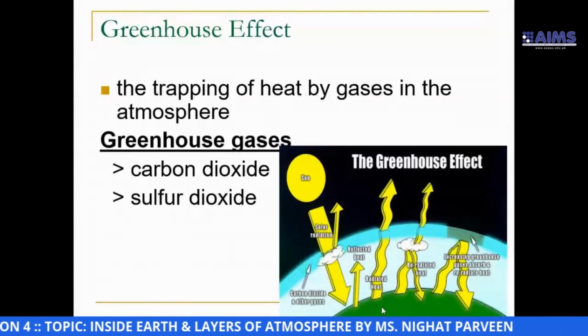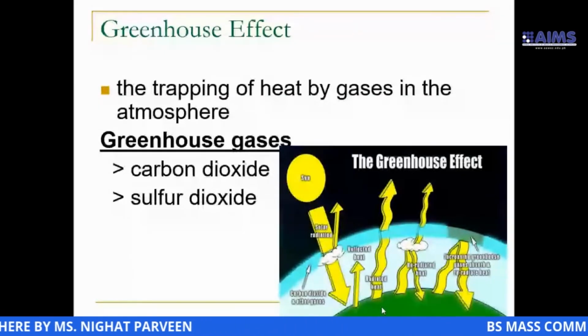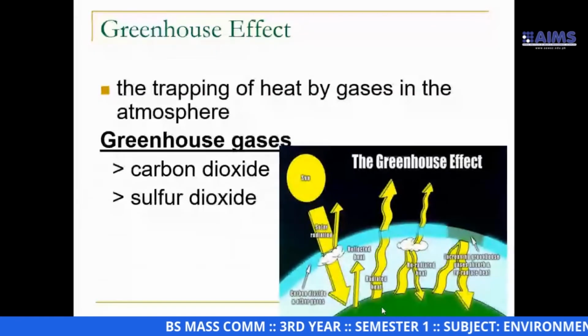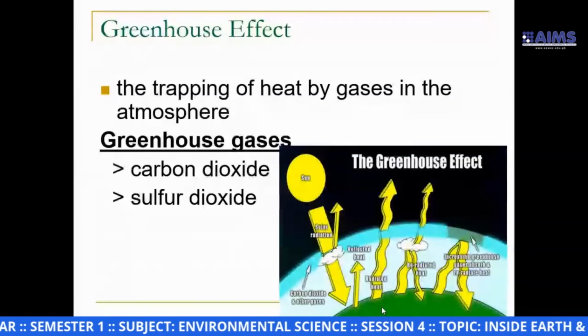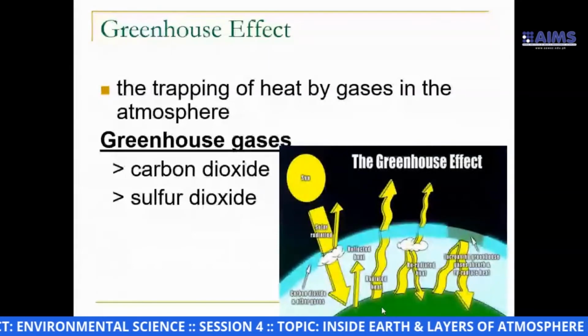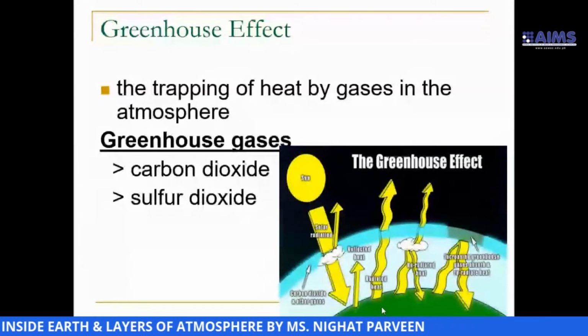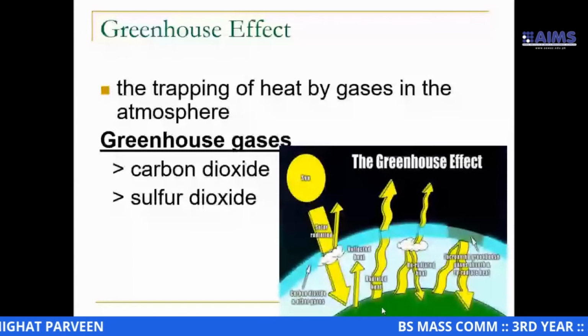Carbon dioxide, from where do we get carbon dioxide in huge amounts? Of course, from industries, from burning fuels, where the chimneys burn and emit their emissions in the open atmosphere. We get carbon dioxide from burning fuel.